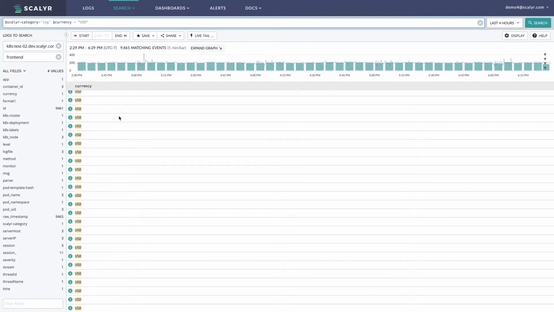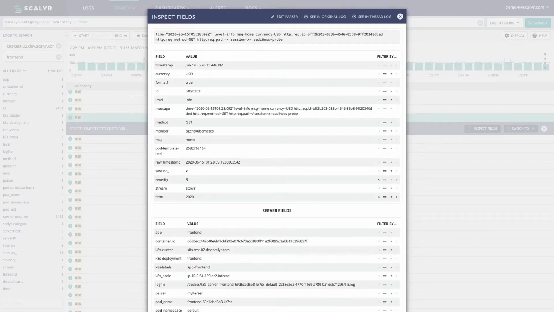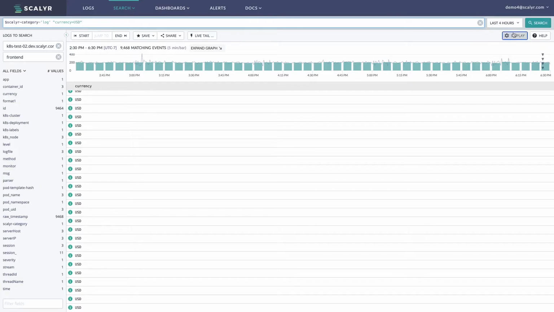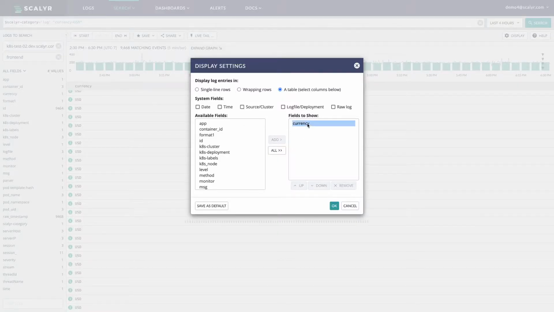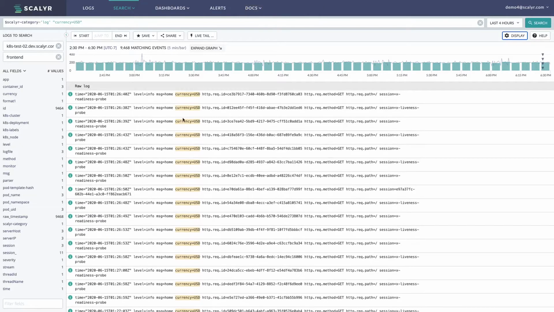So now let's take a look at this, and we're just going to search through the message field, and we're going to see how much more data we're actually searching through. So we can see this currency equals US dollars coming into the message field here. And if we didn't have parsed lines, first of all, we wouldn't be able to see the currency value here. And then second, if we wanted to search through that, we would just do free text search through here. And we can see, so this wouldn't be there, but we would be actually searching through this raw log field here. So you can see this is the data set that we're actually searching through.